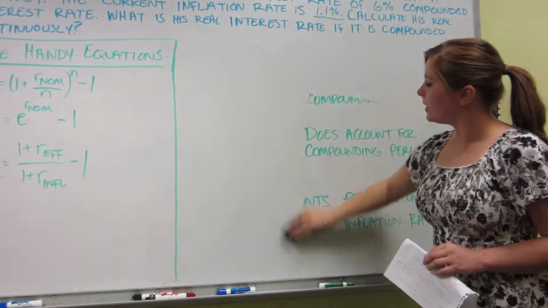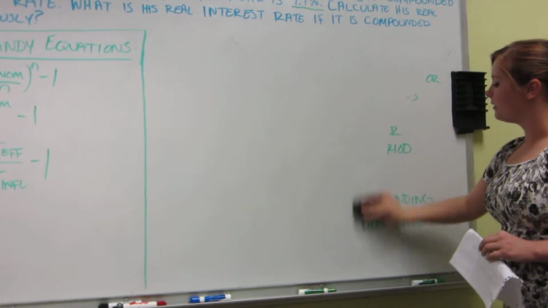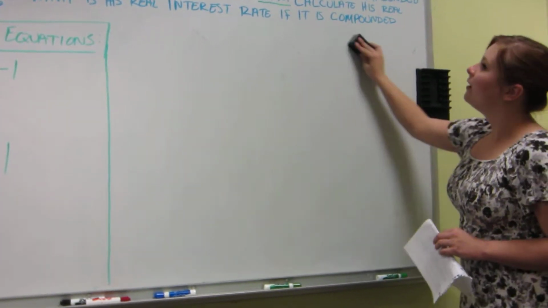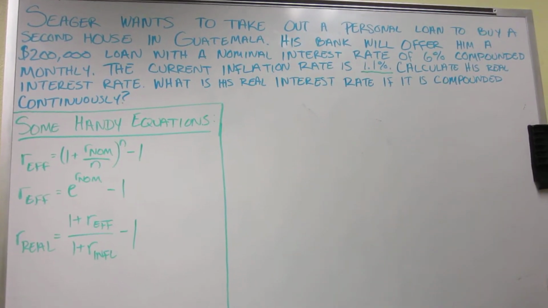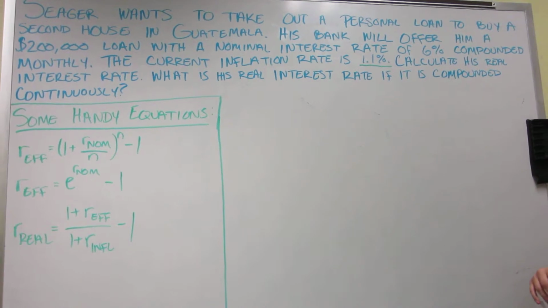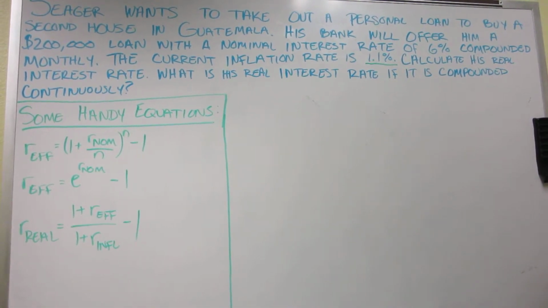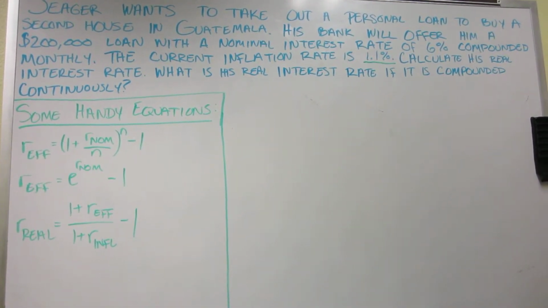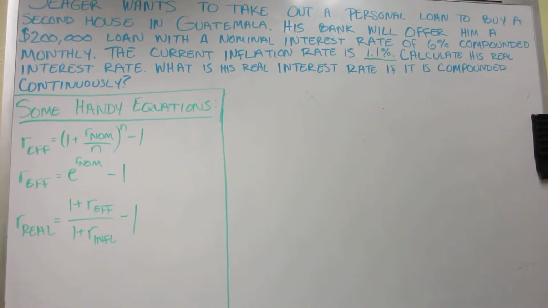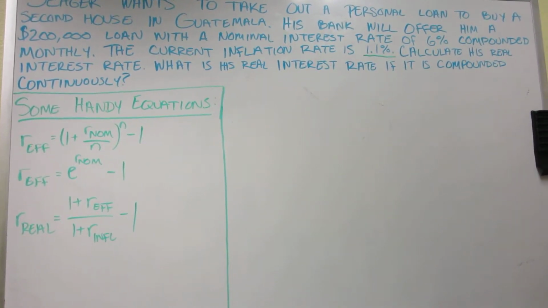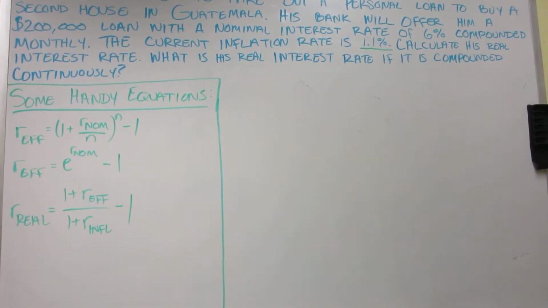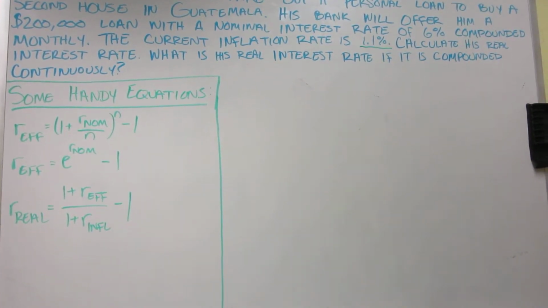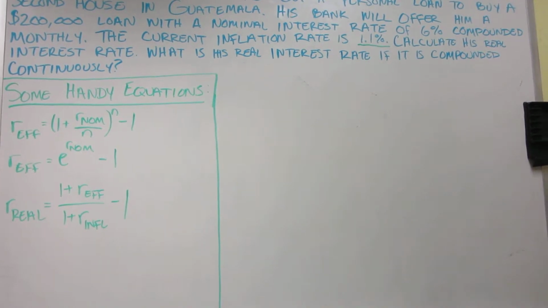So I came up with a cool example. The problem statement is that Seeger wants to take out a personal loan to buy a second house in Guatemala. His bank will offer him a $200,000 loan with a nominal interest rate of 6% compounded monthly. The current inflation rate is 1.1%. Calculate his real interest rate. What is his real interest rate if it is compounded continuously?